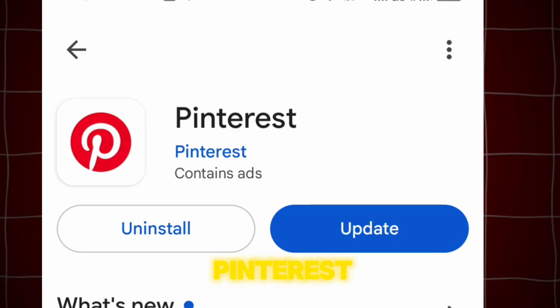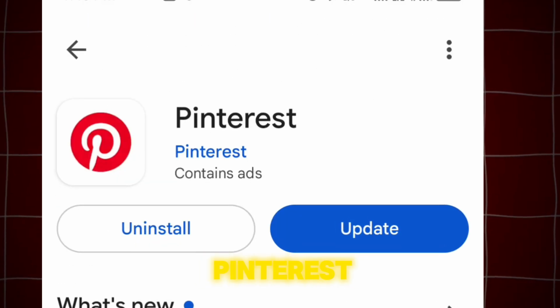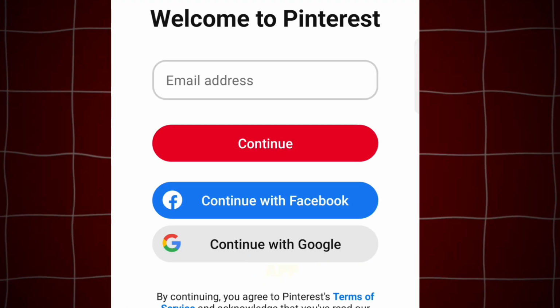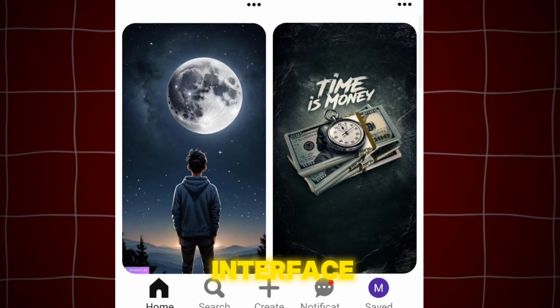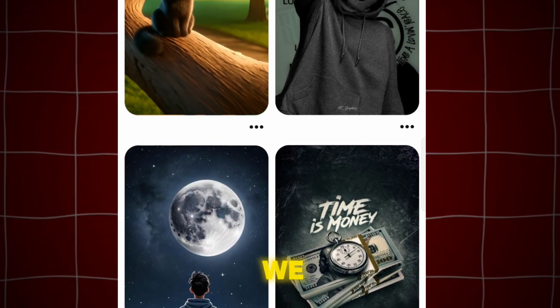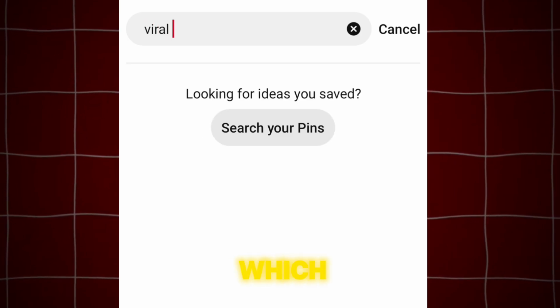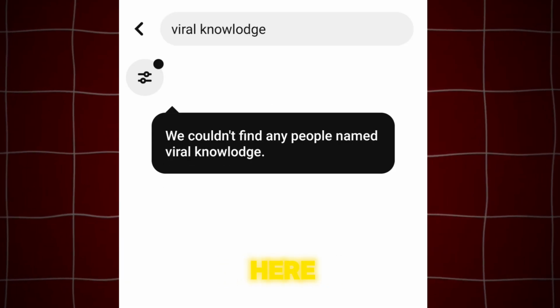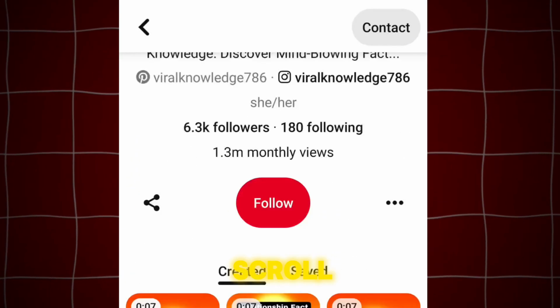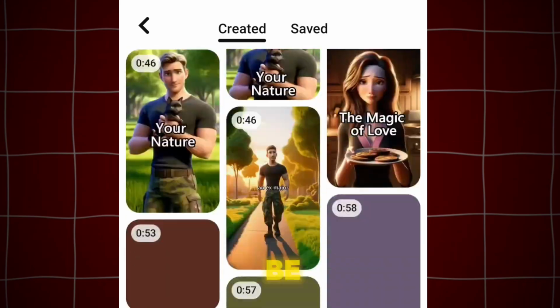If you do not have Pinterest installed on your phone or PC, then install it. So let's begin. We come to Pinterest, and to use all the features of this app, we first log into it. After login we will have an interface. At the bottom you will see some options, but we will use the search option. When we tap on search, we will have a search bar. We will search for viral knowledge, then tap on the filter and select profile from here and open this page. If we scroll, many AI motivational story videos have been uploaded and can be downloaded from here.